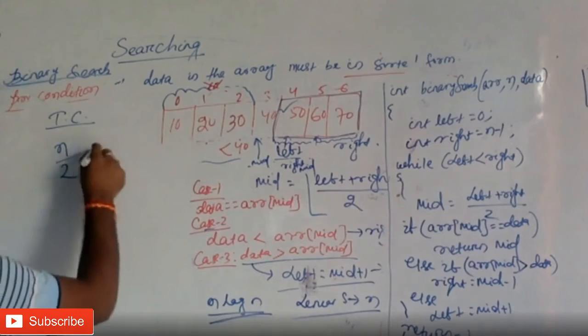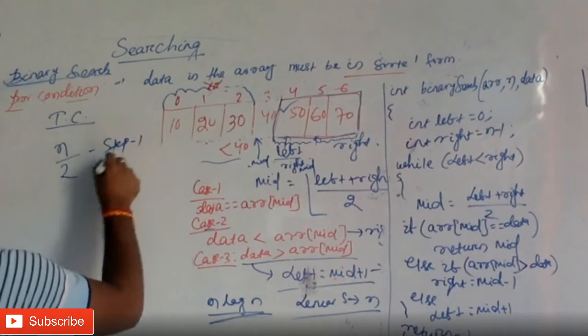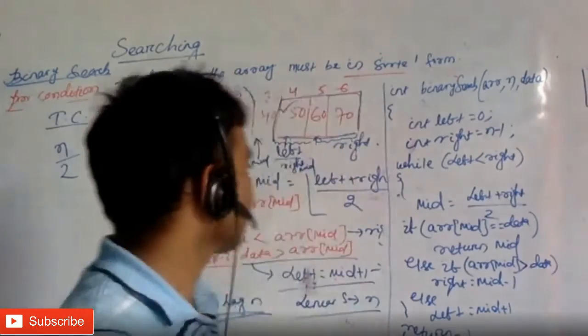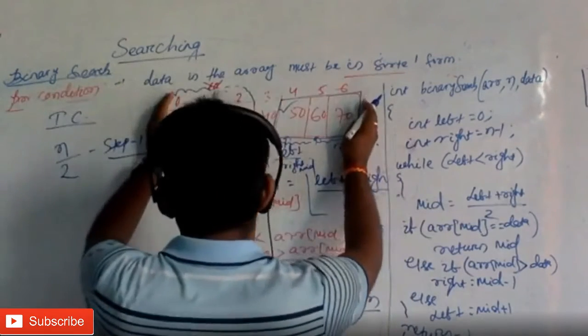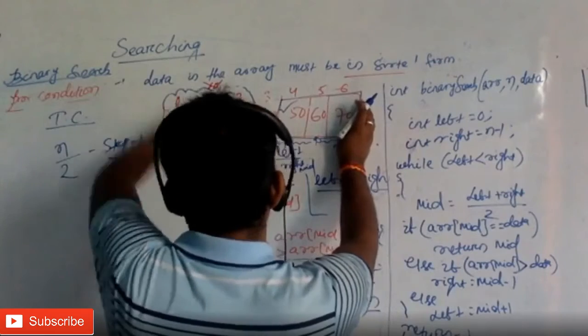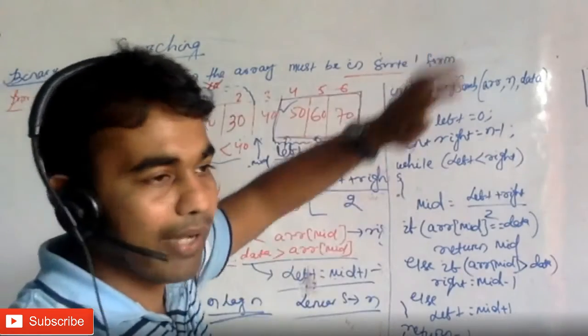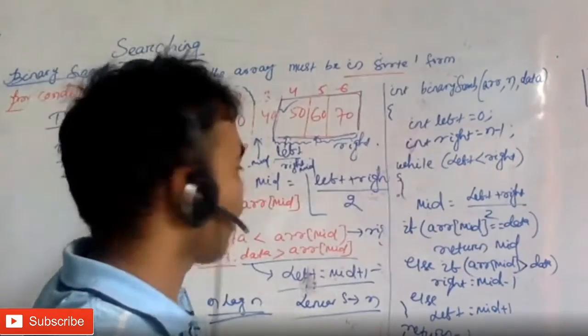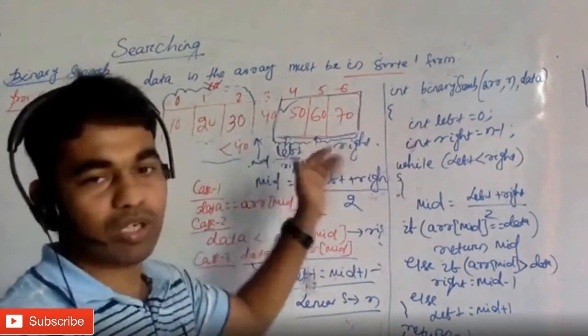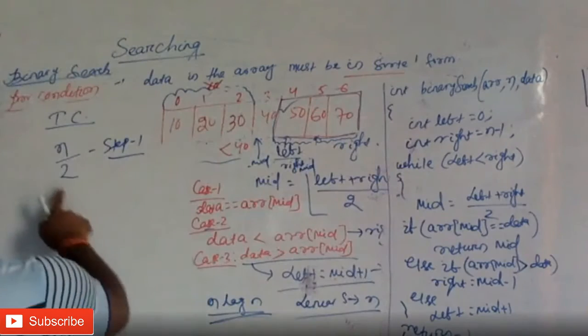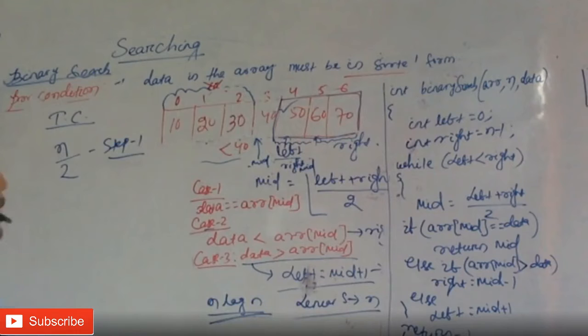Step 1, if you look into this, it is going to become n by 2. That means if I have 10,000 elements, in step 1 I will simply find the middle and discard 5,000. How? By just changing the left or right index. So that's how it will work. n by 2 is step 1. Then we go to step 2.